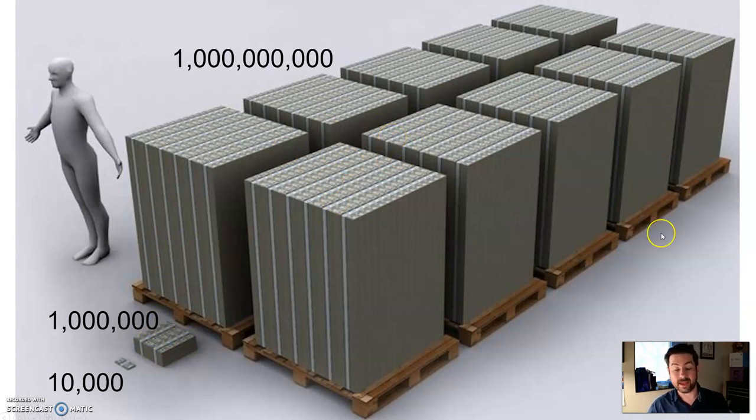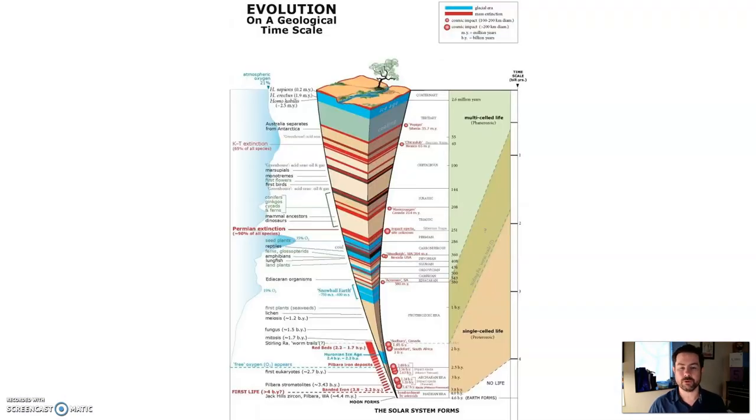So when we're talking about the absolute age of the Earth, we need to understand just how long the Earth has been around. It's hard for us to wrap our brains around that, but hopefully this gives you some sense. If we were to represent all of the geologic time scale, 4.54 billion years, in a stack of land, this is what we would see.